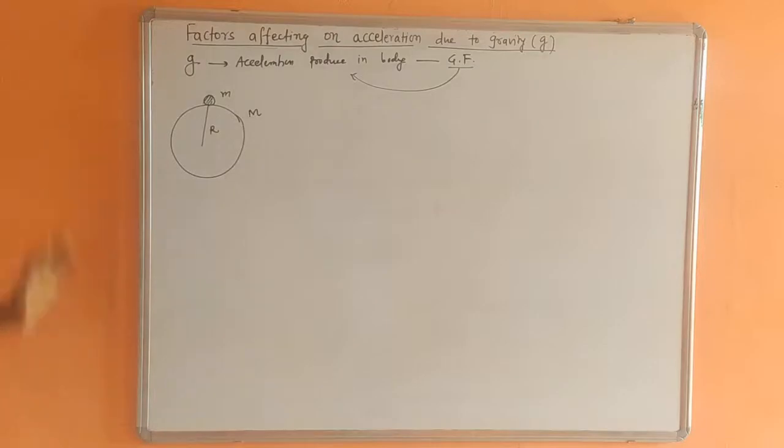Now in this situation, what happens? Gravitational force acts between these two bodies. Here there are two bodies, one body is Earth itself and the other body is this small body which is resting on the surface of Earth.